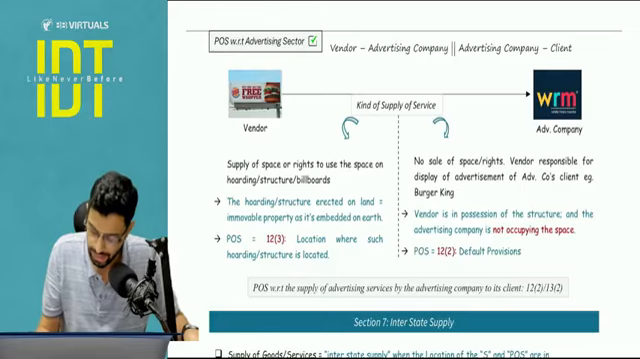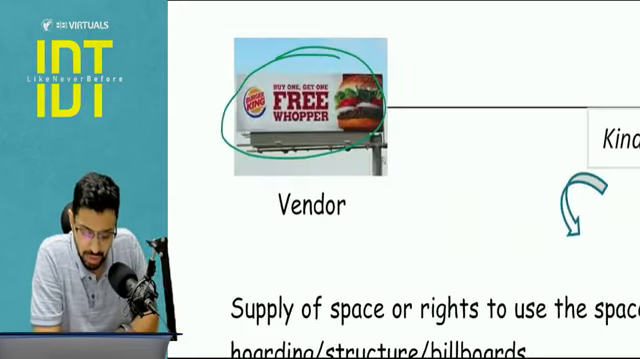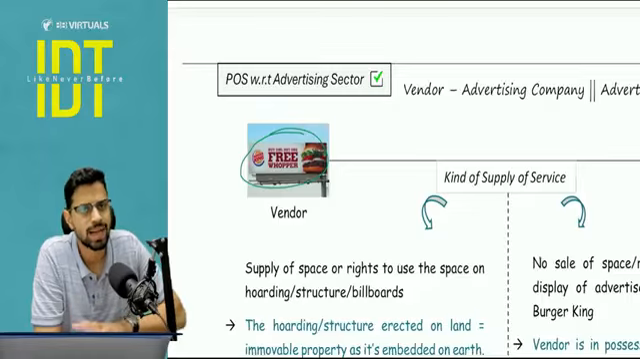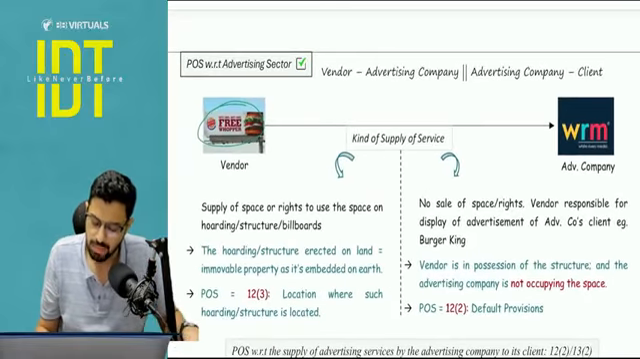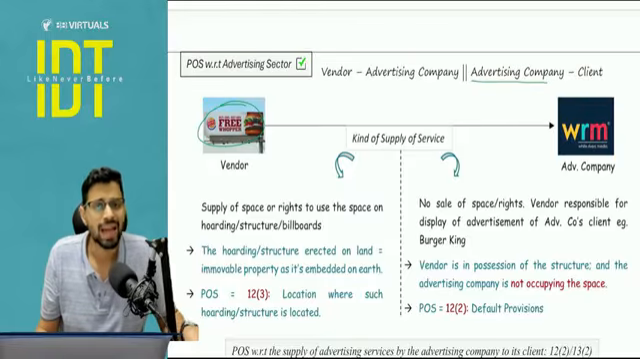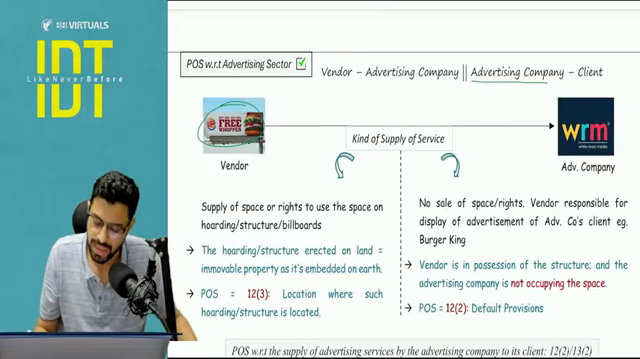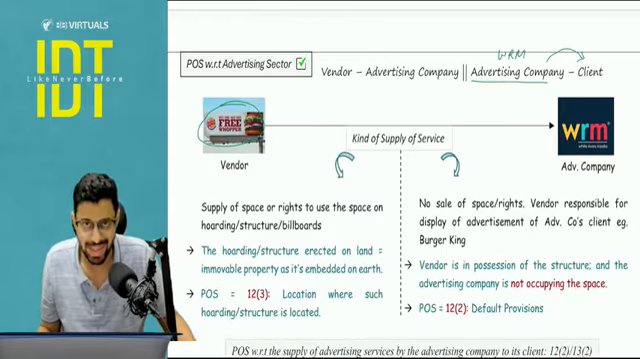Next clarification was with respect to the advertising sector. Let's take a small example that let's say Burger King is going to get one of its advertisements, this buy one get one ad, on a billboard on hoardings in, let's say, Mumbai, Maharashtra. So for the purpose of that, Burger King has contracted with one of the advertising companies. Let's say it's White River Media company.